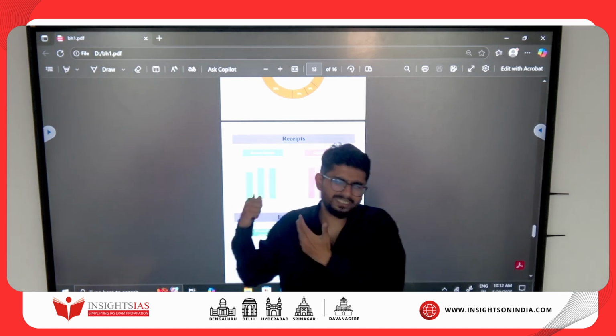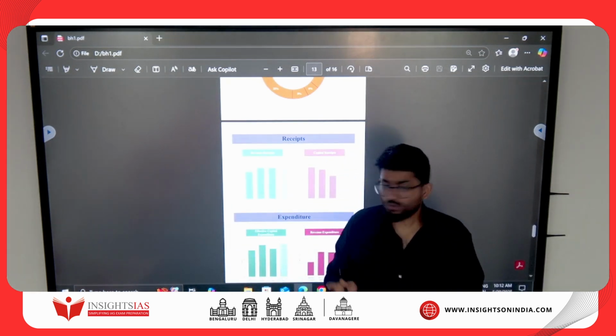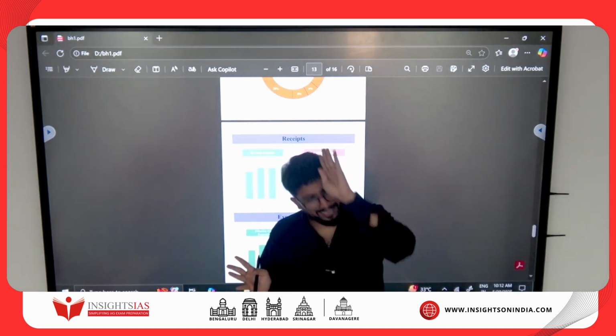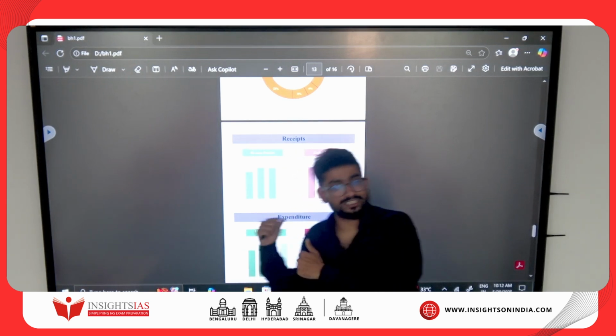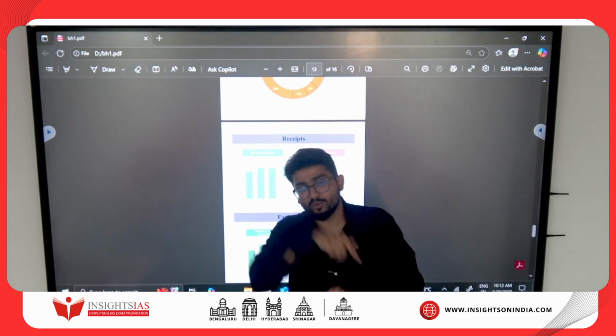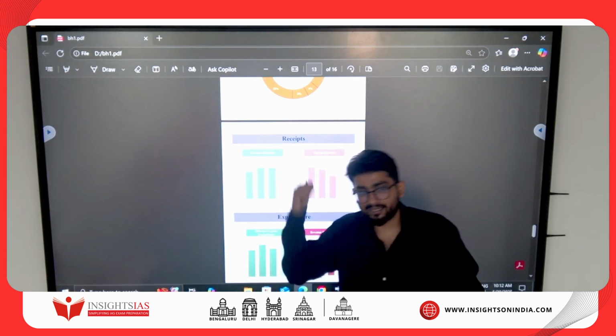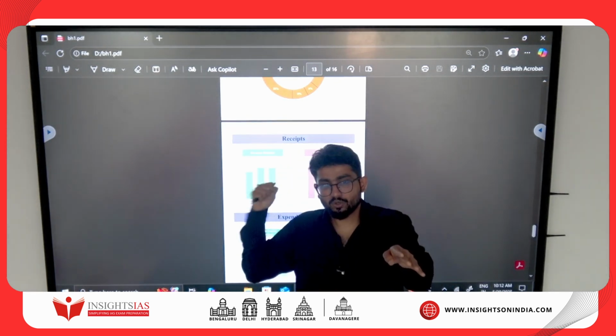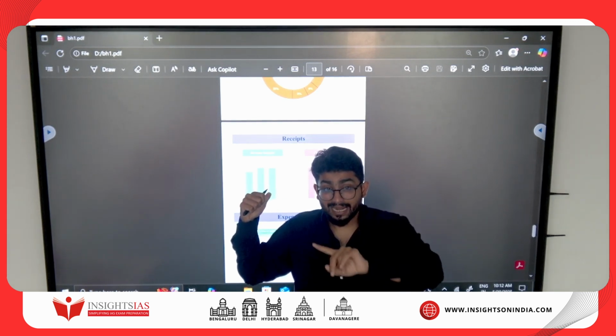And this is what the budget is all about. Nothing else here. We can talk about the budget for four or five days, but that is not required. This is what is required. Clear? So focus on schemes. Focus on where the government is focusing. Try to go and visit current affairs in these sectors, because the budget is going to be focused on by UPSC. Clear?